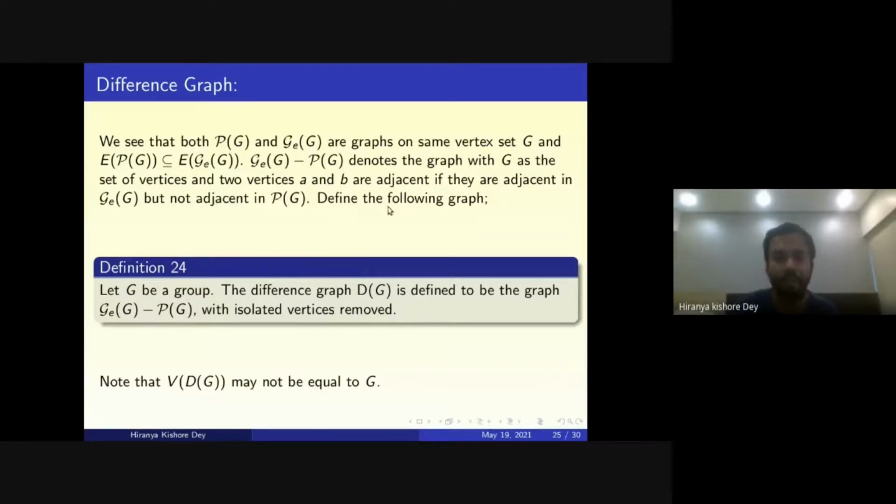We define the following graph. Let G be a group. Then the difference graph DG is defined to be the graph GG minus PG with isolated vertices removed. This graph is defined in the survey of Professor Cameron. One can note that the vertex set of DG may not be equal to G, because we are removing the isolated vertices.